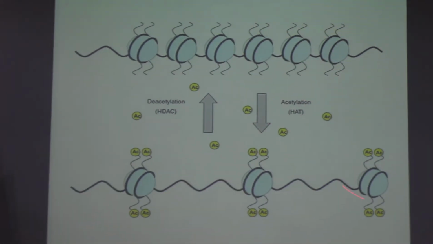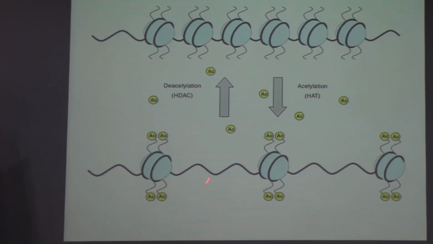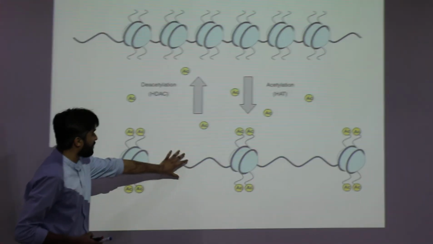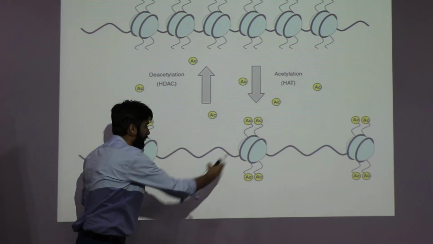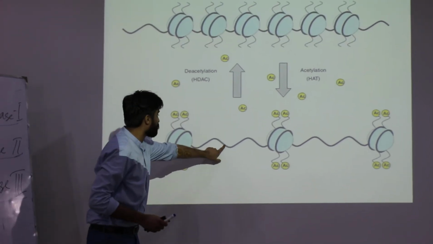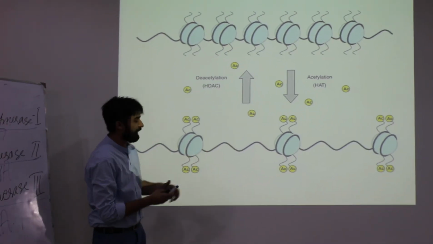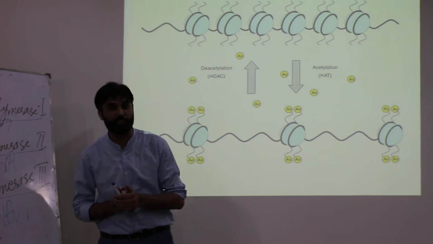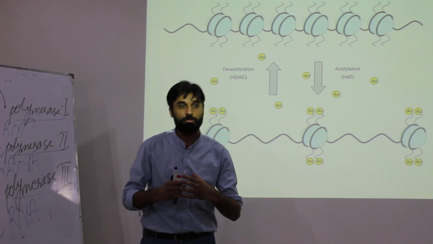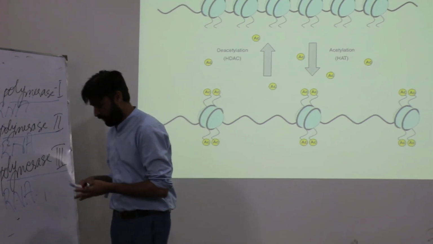Why is this significant? This is significant because in this area, for example, if a process of replication is starting here, this area will be widened up so that DNA polymerase can come and attach itself to this area. So acetylation is there. With this acetylation, we know by now there are specific genes, and these genes are incorporated in the DNA, and when they are in the most active regions, then they are named